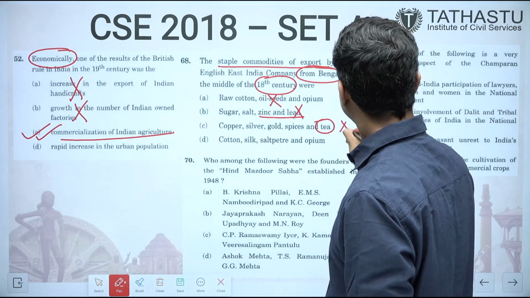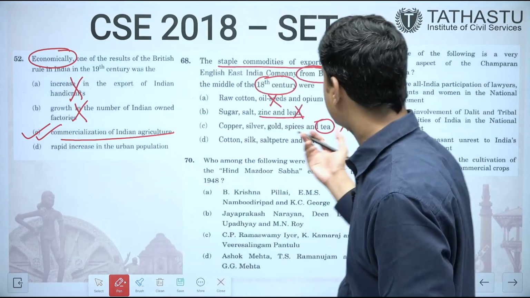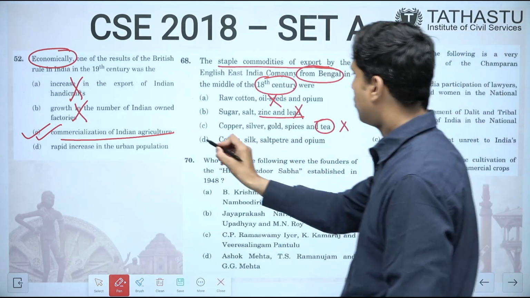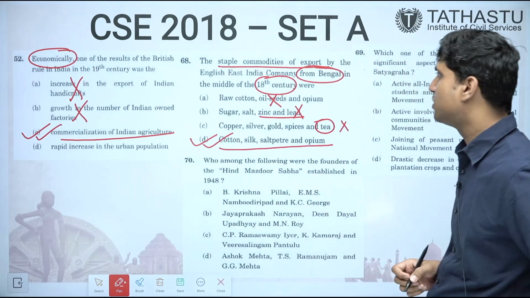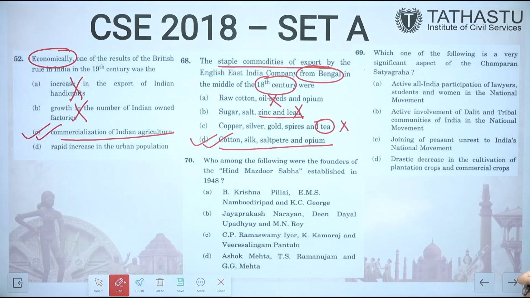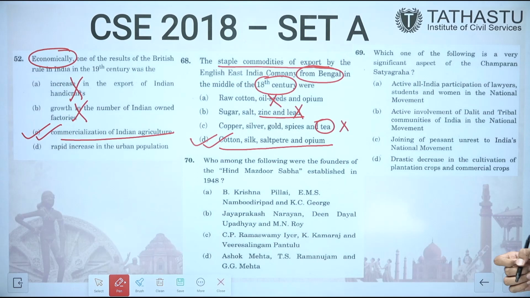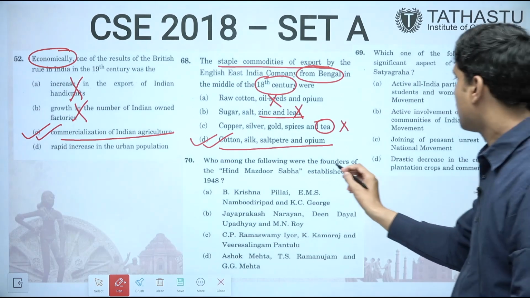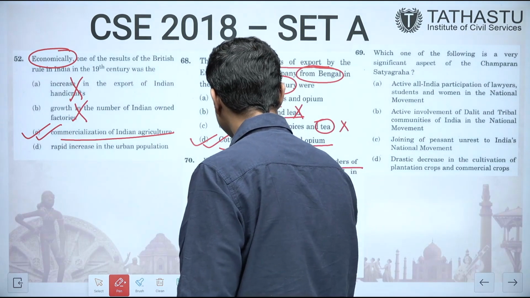See, tea was later introduced in Darjeeling by the British itself. It was not there earlier. So tea also cannot be there. Only answer left is cotton, silk, saltpeter and opium were the commodities which were exported from Bengal to the Europe. So answer is D. Next question is, who among the following were the founders of Hind Mazdoor Sabha established in